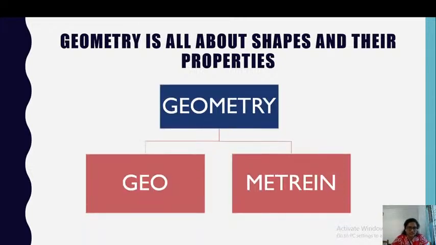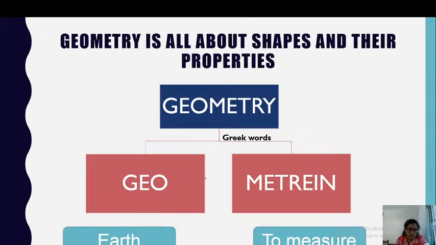Now, the word geometry is derived from two Greek words, geo and metry. Geo means earth and metry means to measure. So can you tell me how we coined the term geometry? Geometry arose from the need of people to measure the land.